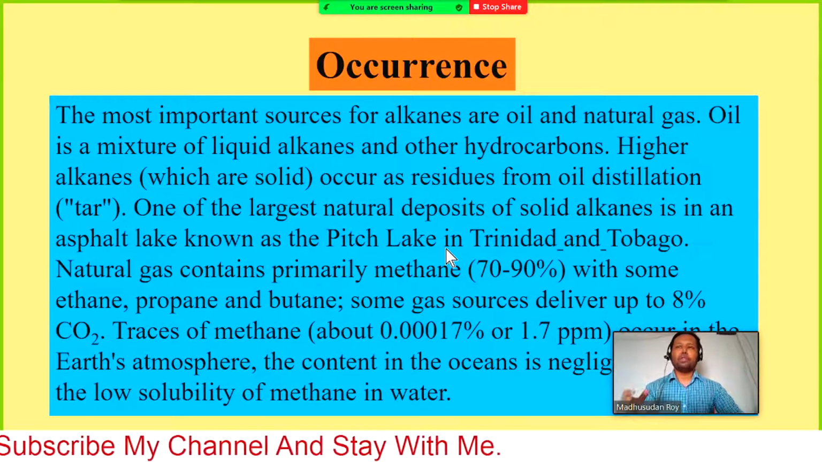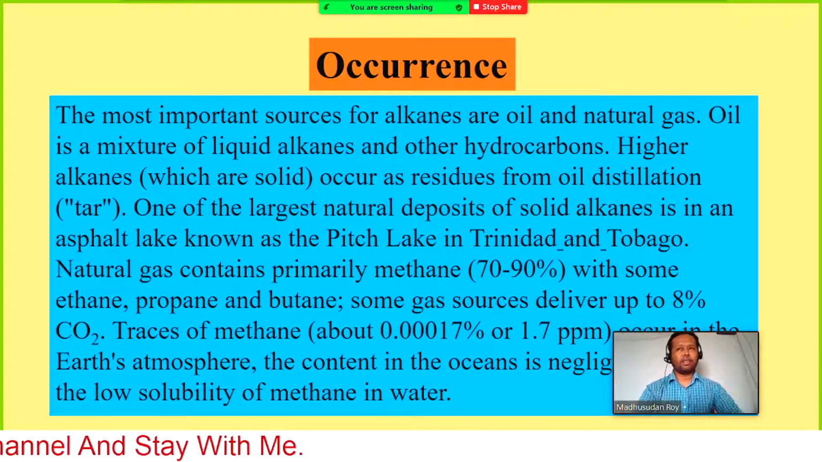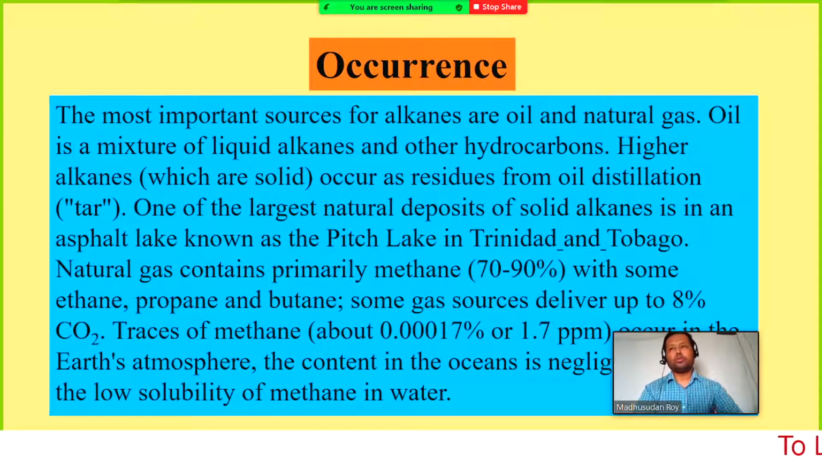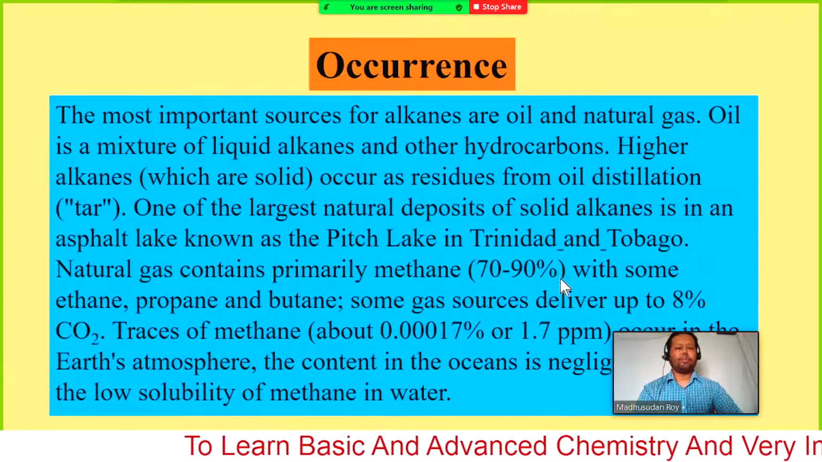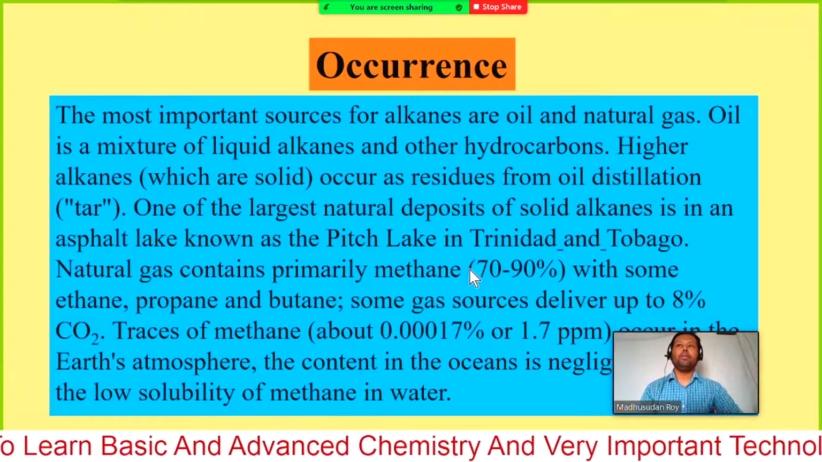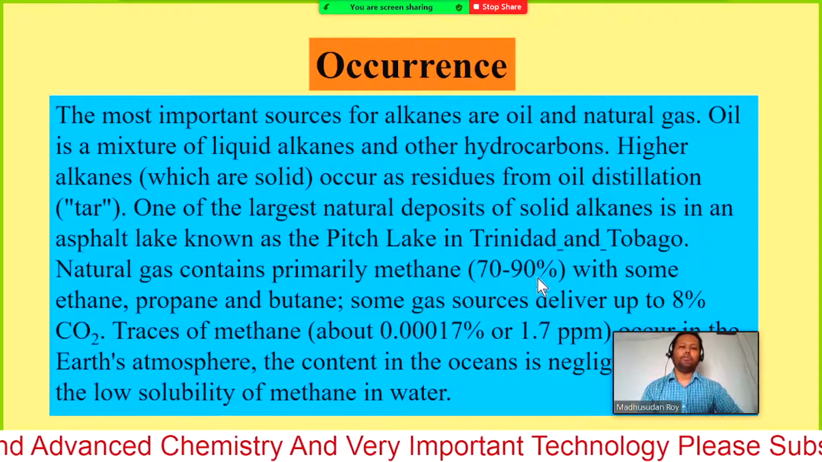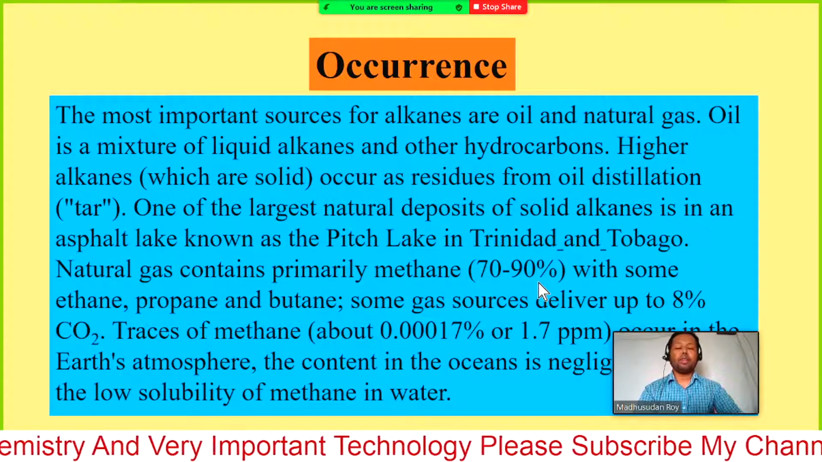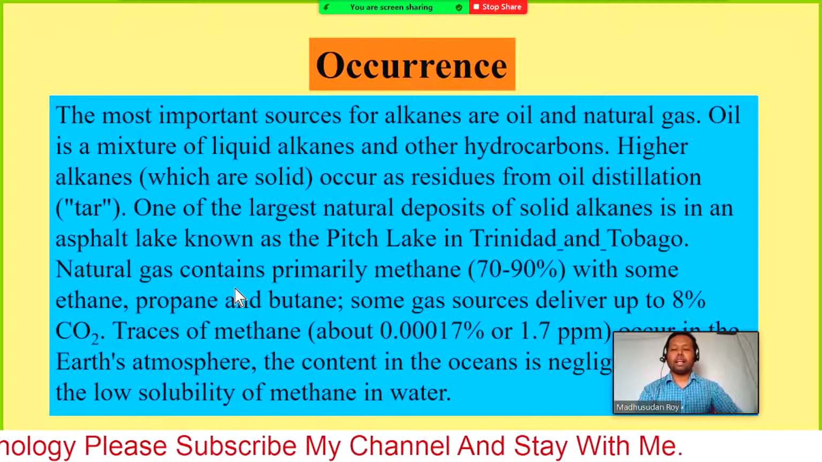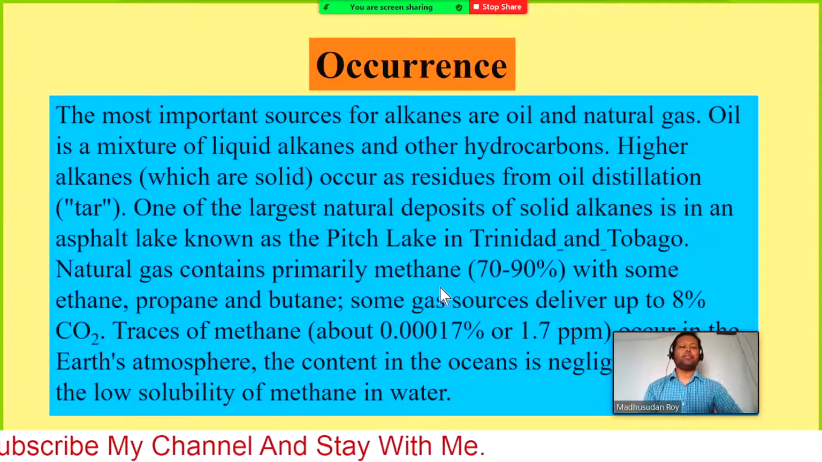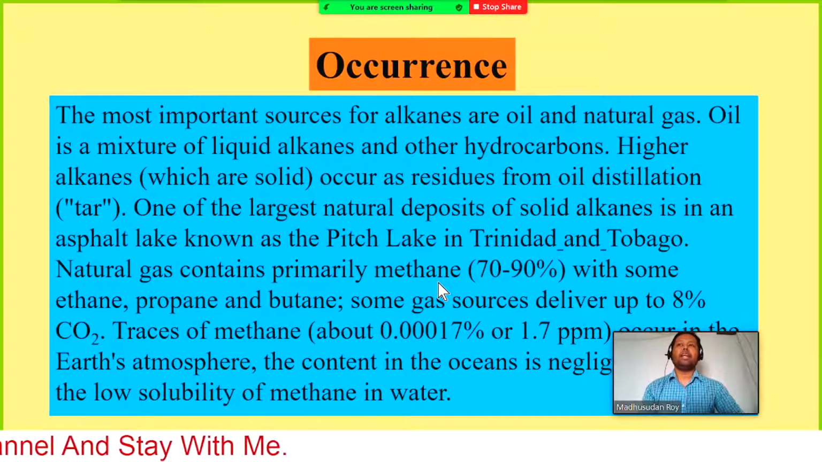Even the pitch that we use for the road, to make the road, is also a kind of alkane, which is found in different mines and also with the tar. Natural gas contains primarily methane, 70 to 90%. Actually, in our country we have even better quality methane. Mostly they have 70 to 90%, but in our country the mines have very good quality methane, more than 95%. So that is even better quality.